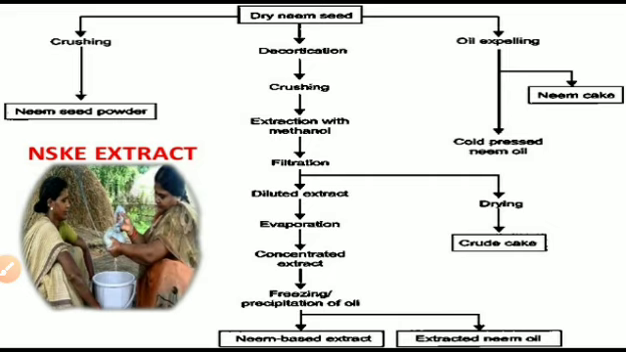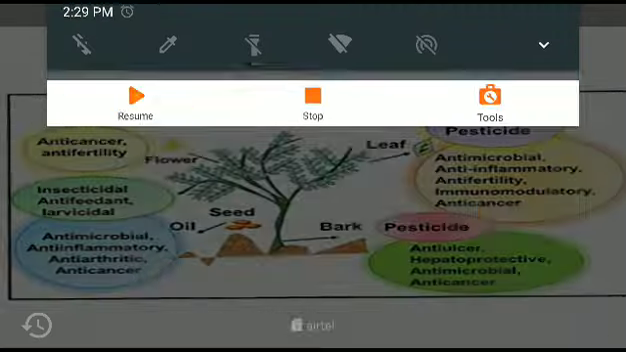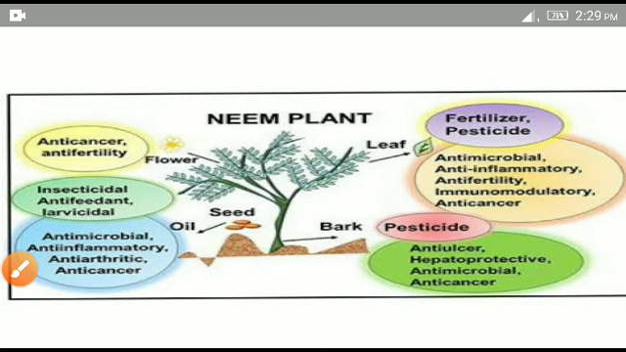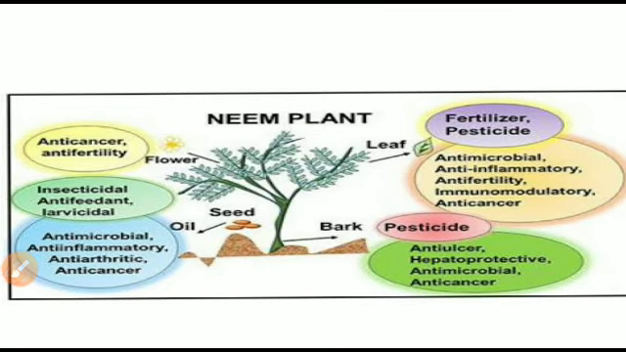Next here we learn the importance of the neem plant. This neem plant is very important. All parts of the neem plant are used for different fields. First, there is the flower. This flower is used as anti-cancer and also anti-fertility.